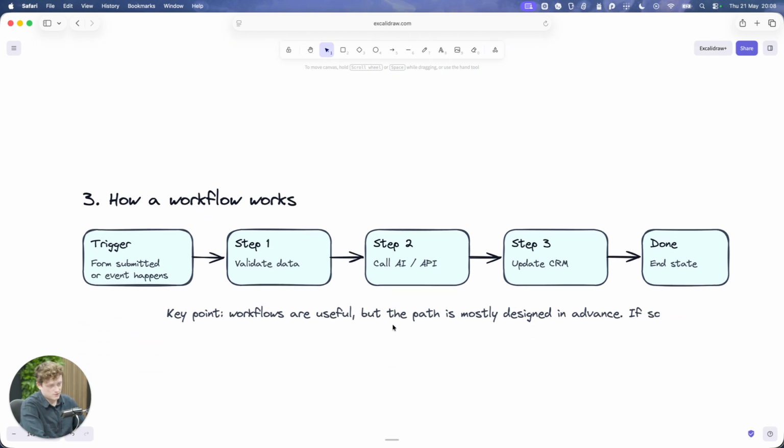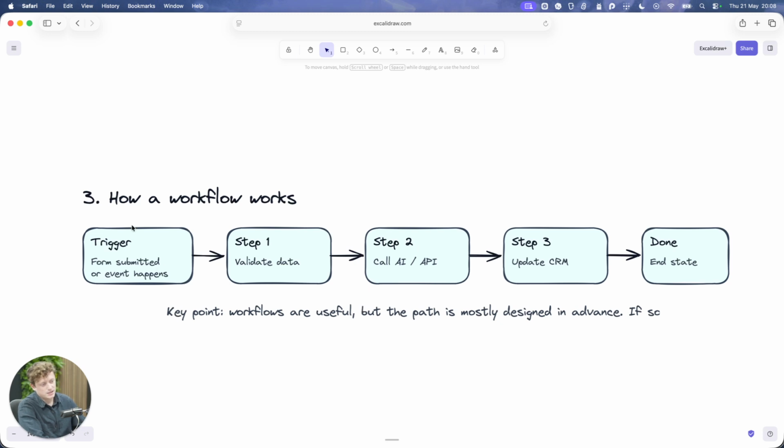So the next thing is, how does a workflow actually work? I covered this pretty early on, but essentially you have a trigger. For example, somebody submits a form on your website, and then it will do something with that data, like clean it or validate it, and then send it somewhere. It could call an API, or it could call an AI. So it could send that data directly to a language model to do something with it and then come back.